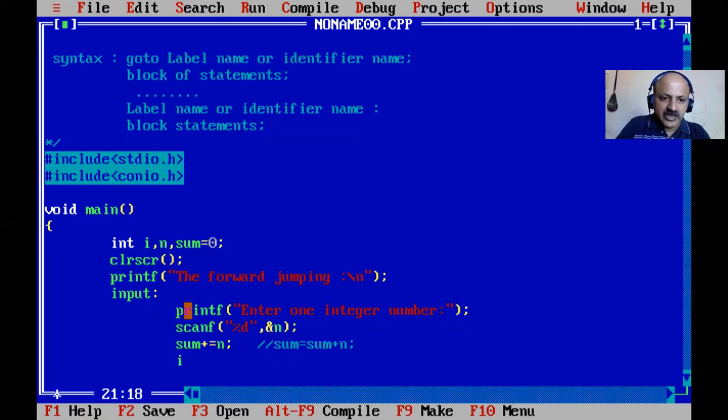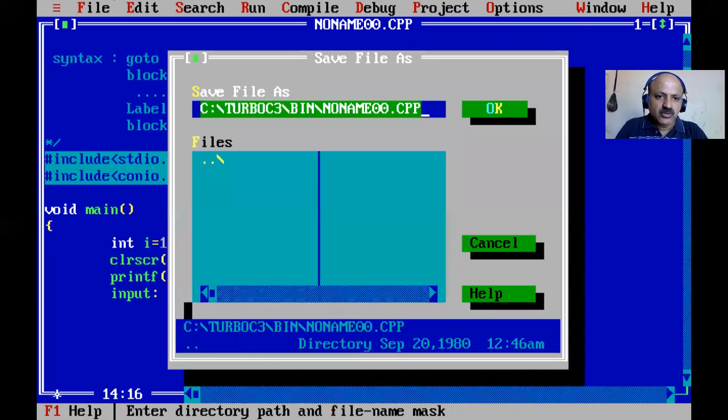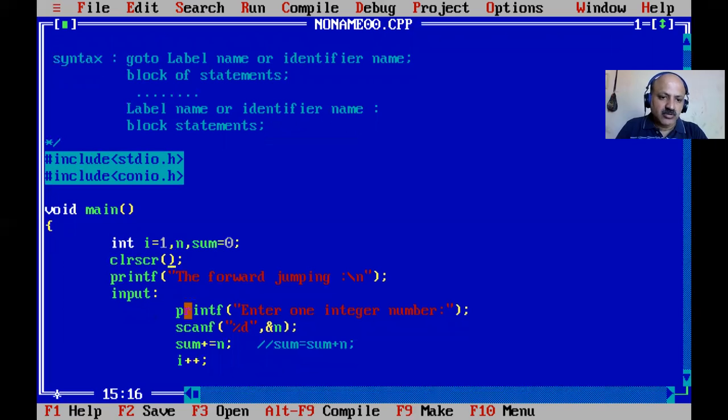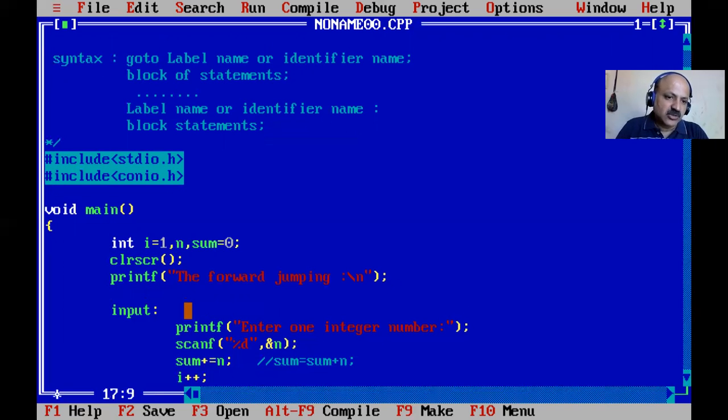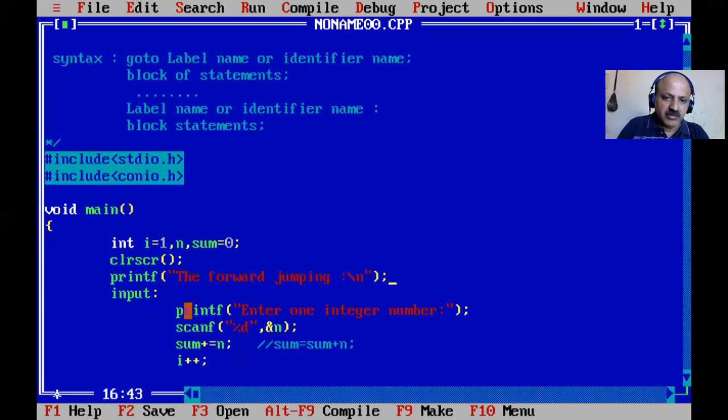And now we can take i plus plus, we cannot initialize i here. You can also initialize i before here, that is no problem. So i equal to 1, we can give the initial value.